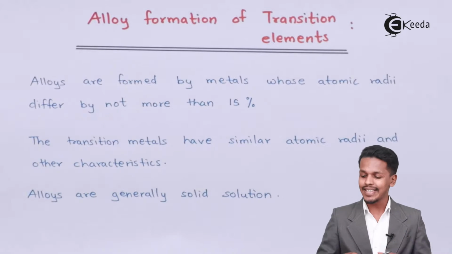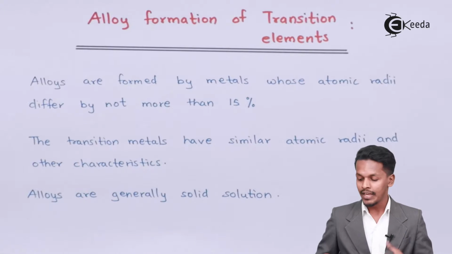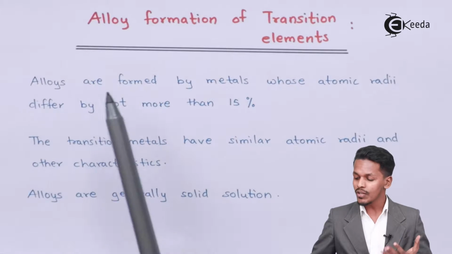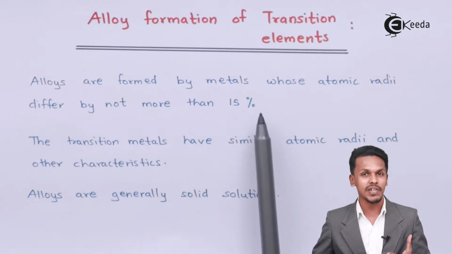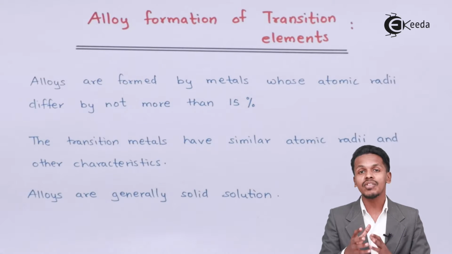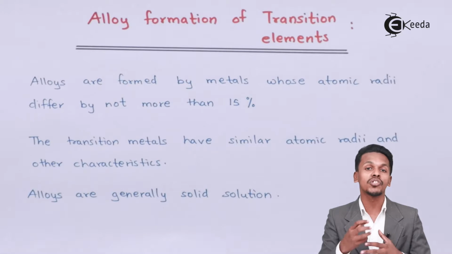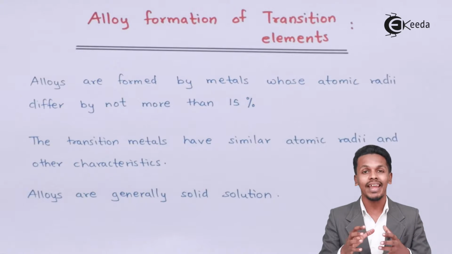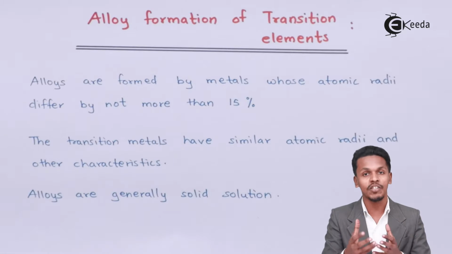So friends, now let us understand the alloy formation of the transition elements as well as the reason behind this. The first one is that alloys are formed by metals whose atomic radii differ by not more than 15%. If the size difference is within 15%, then a metal can take the position of the other metal and occupy a space in the crystal, and that's the reason an alloy is formed.